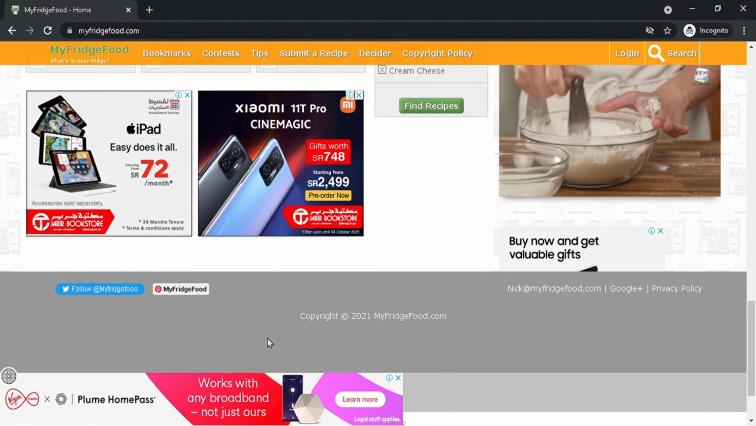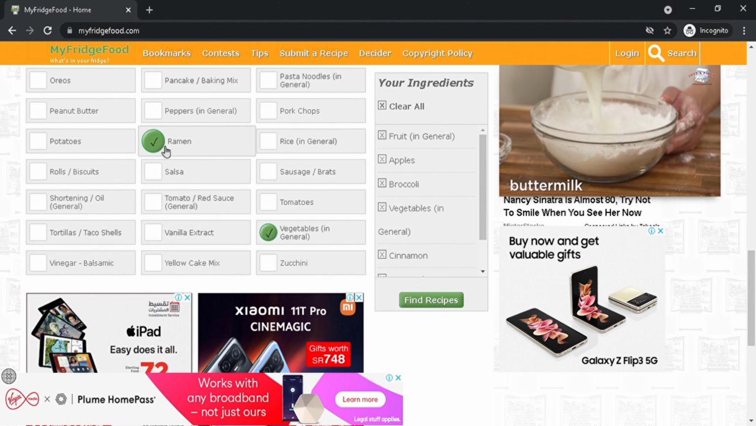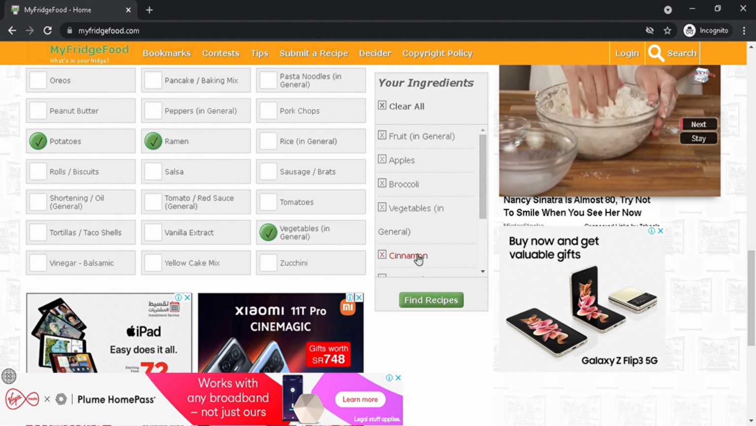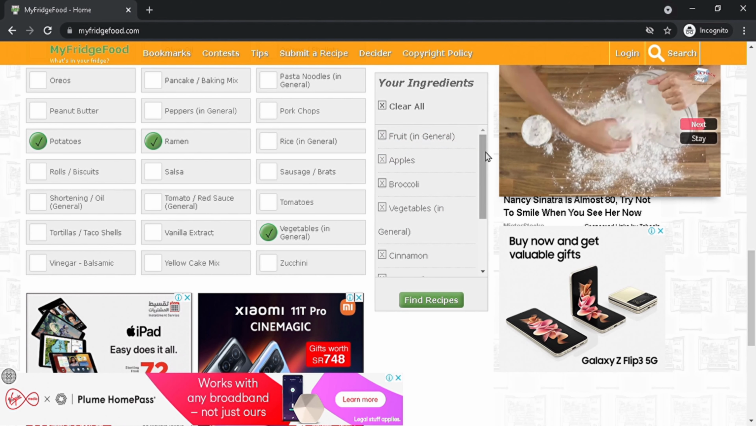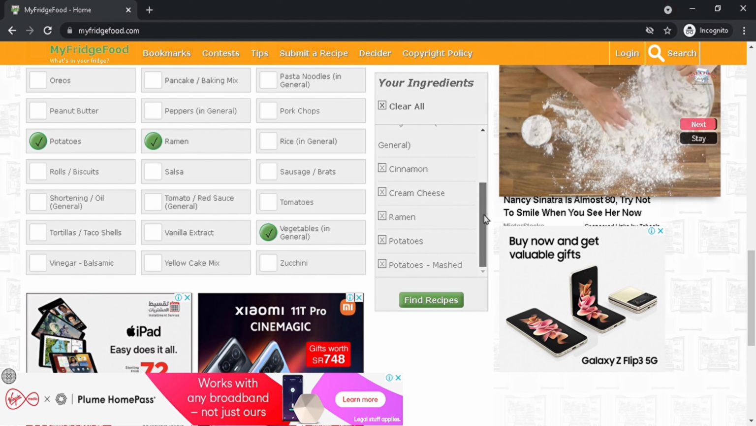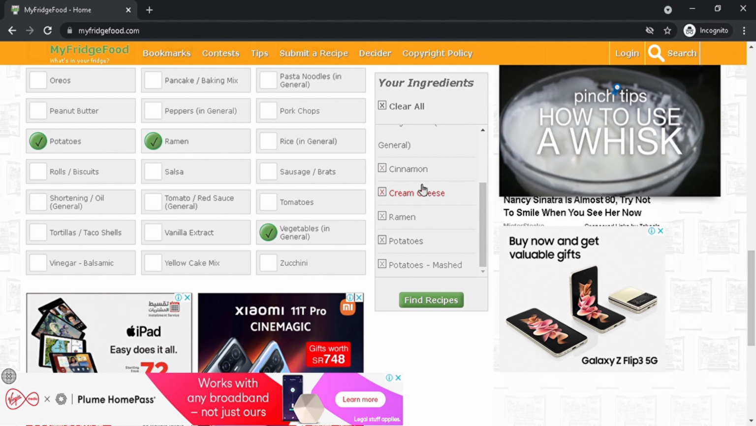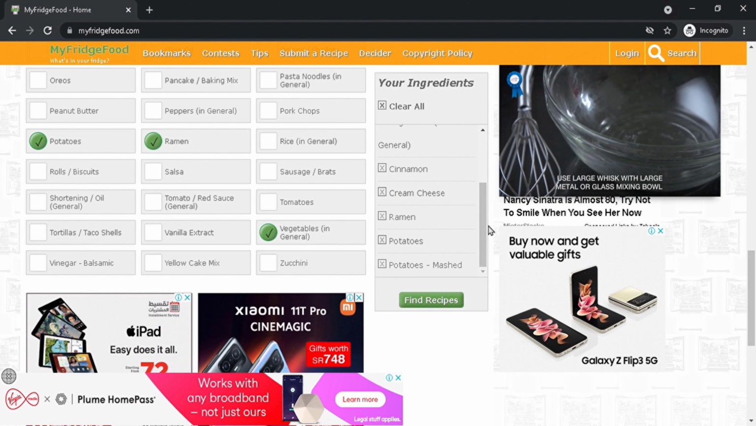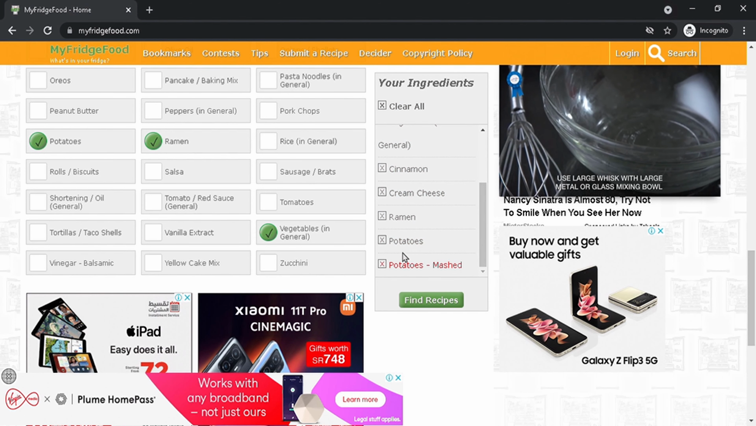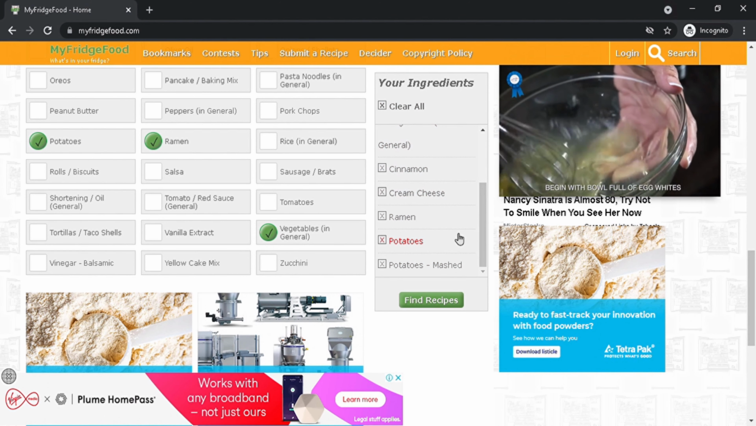salsa, ramen, potato. Okay, these are the ingredients I added. So let's suppose these are the ingredients that you have in your fridge, and now you don't know what to make of it.